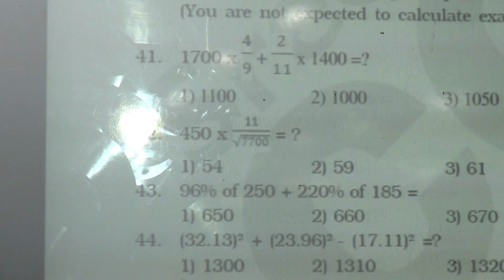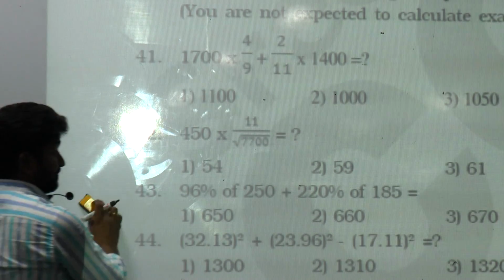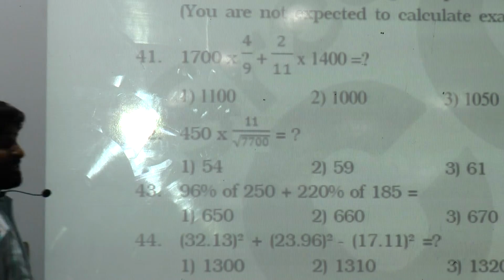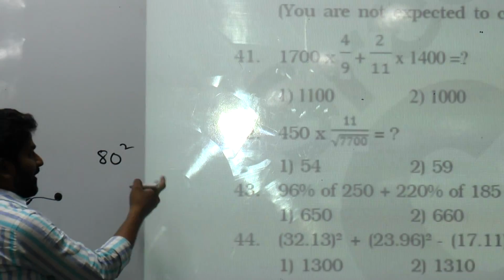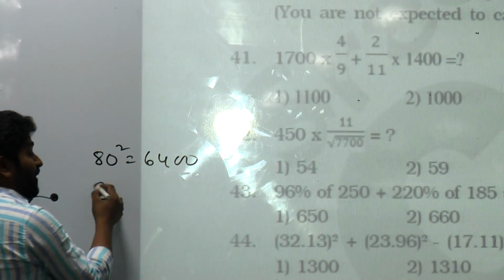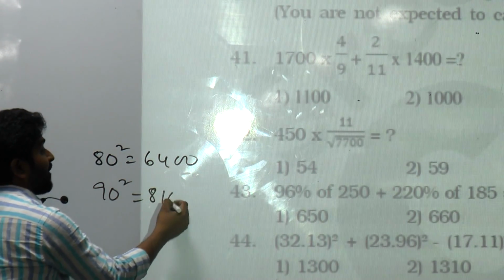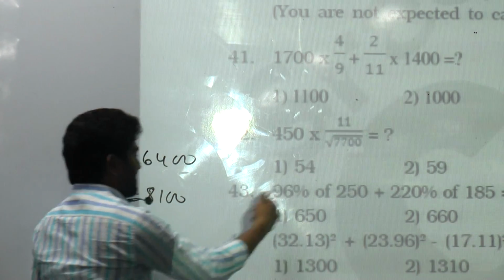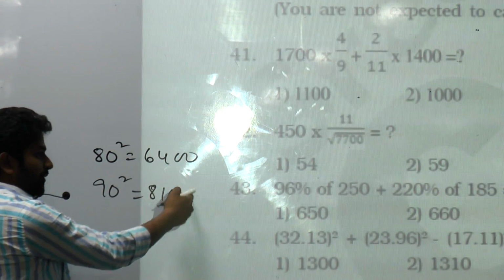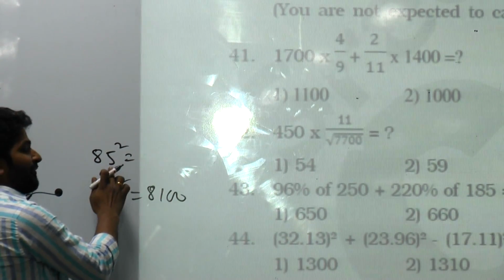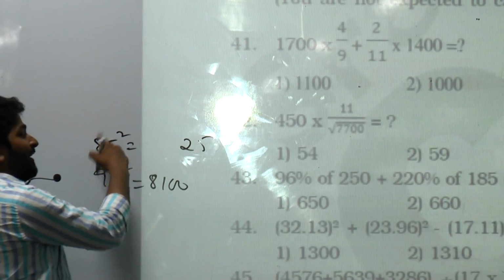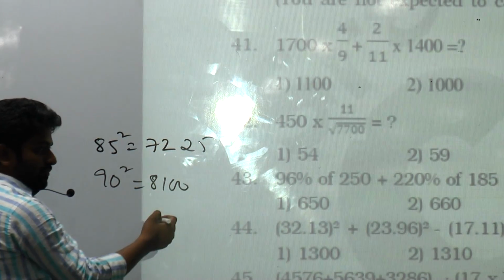Right, next, under root 7700. What is 80 square? 6400. What is 90 square? 8100. And this number 7700 is in between these two. Okay, so let me first calculate 85 square. What is 85 square? 5 square, 25. 8 nines, 72.